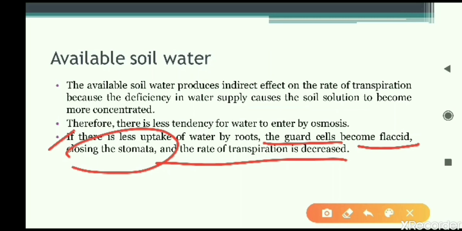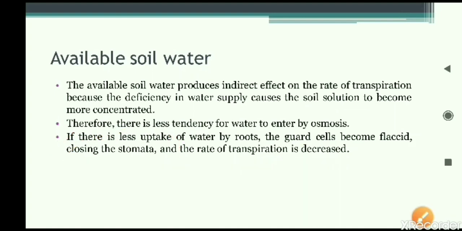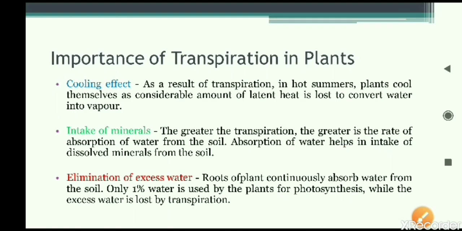These guard cells surround the stomata, all around the stomata the guard cells are there, and they regulate the opening and closing of the stomata. So if water is not there, these cells will close the stomata, and if the stomata are closed, then water vapor cannot move outside the leaf. So the rate of transpiration falls down. That is all. We have seen the main points.